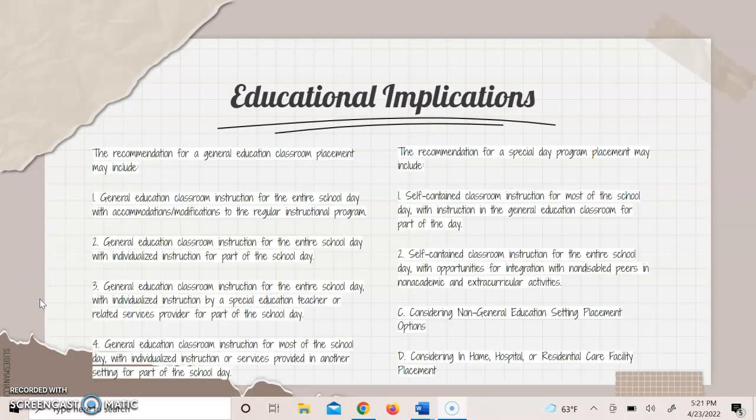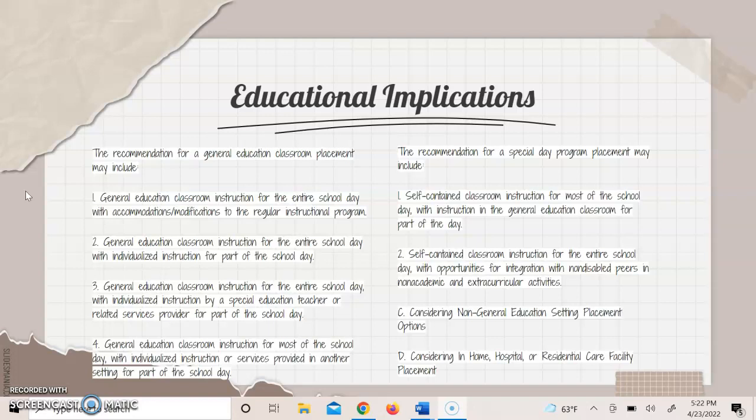As educators, we of course know that there is not one suitable or right way for all students to learn. Therefore, I have included some recommendations for general education classroom placement and recommendations for special day program placement when determining a child's LRE. First, general education classroom instruction can be for the entire school day with accommodations and modifications added and implemented to the regular instructional program.